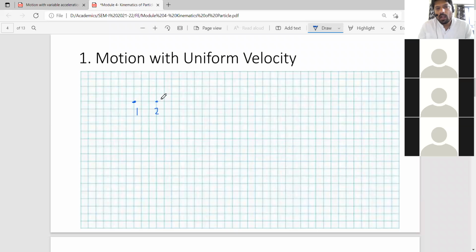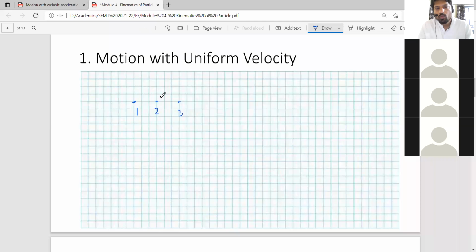Suppose even after one more second, say your vehicle goes to the third position here. It is the position of the object after one more second. So the time interval between marking of the position is constant, that is 1 second.